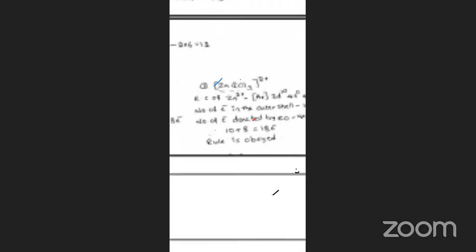Next one is zinc tetracarbonyl, that also obeys the 18 electron rule. This is very important. Let us observe chromium.